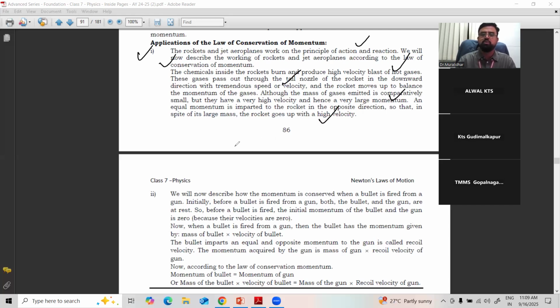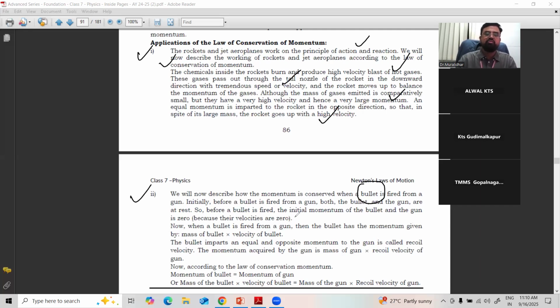Very interesting to observe, right? So rocket launching or satellite launching, all these are based on the law of conservation of momentum. Similarly, we will now describe the conservation of momentum in a bullet fired from a gun. Same: the barrel will come back, the bullet will go forward.